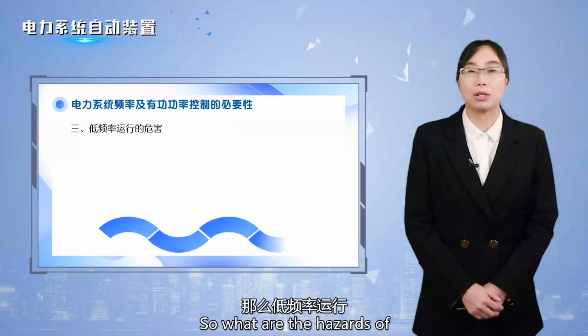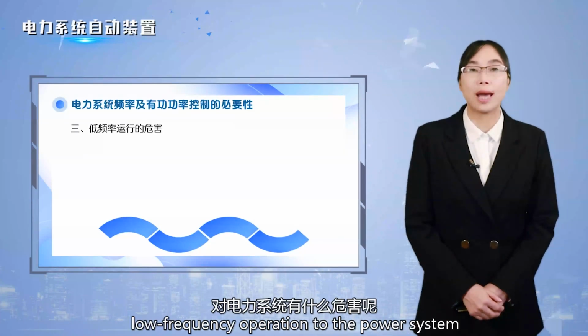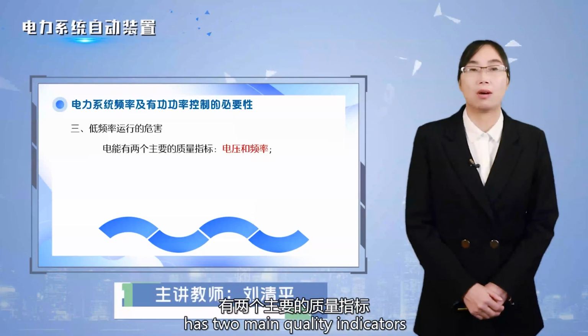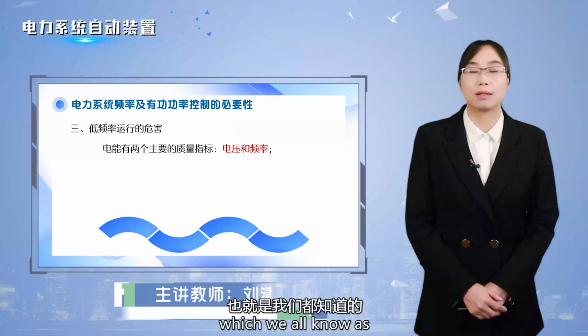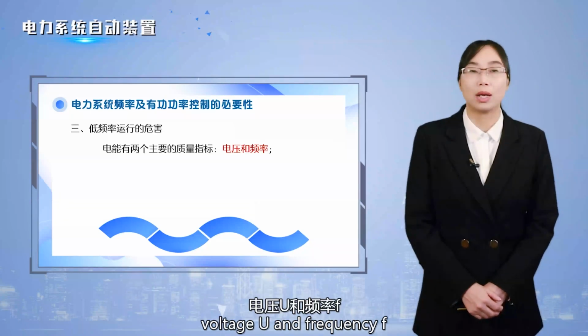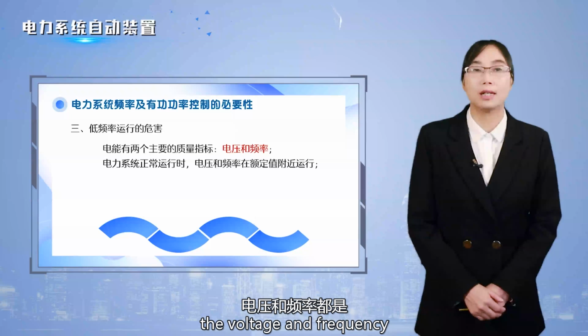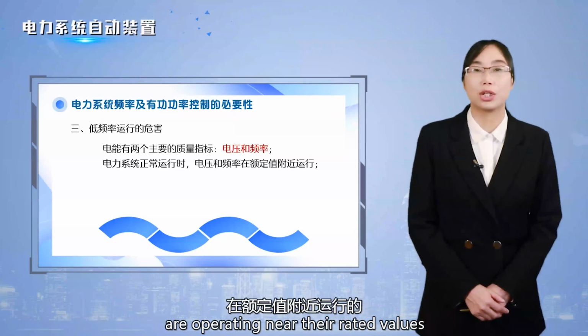So, what are the hazards of low-frequency operation to the power system? We know that electrical energy has two main quality indicators, which we all know as voltage U and frequency F. When the power system operates normally, the voltage and frequency are operating near their rated values.